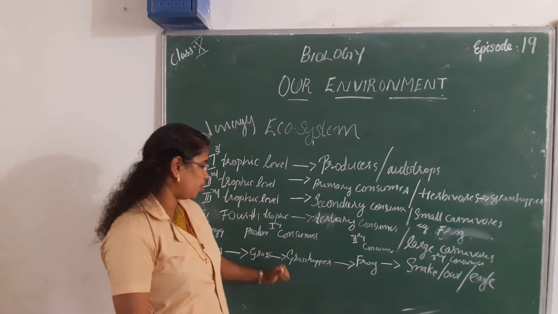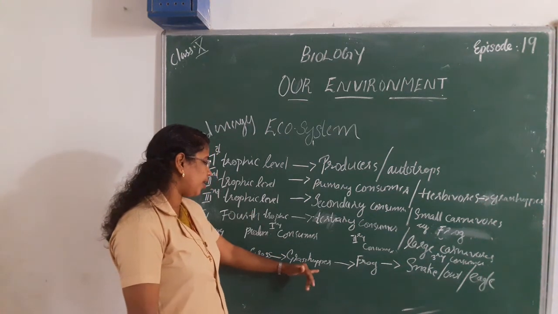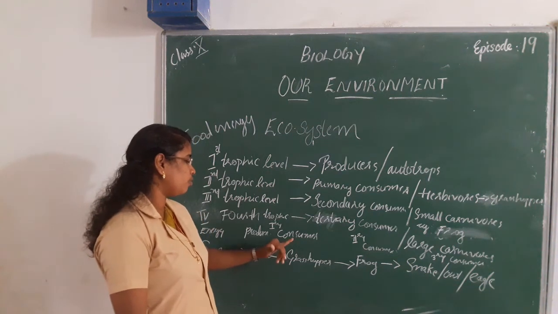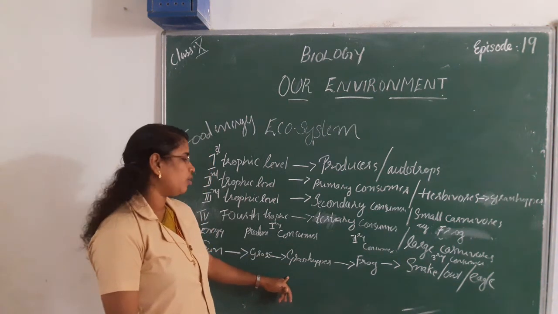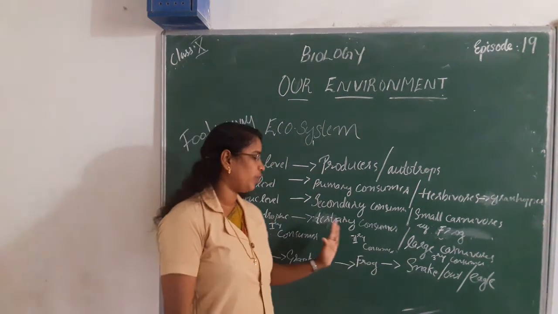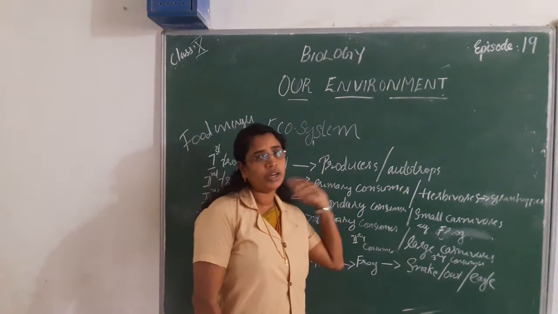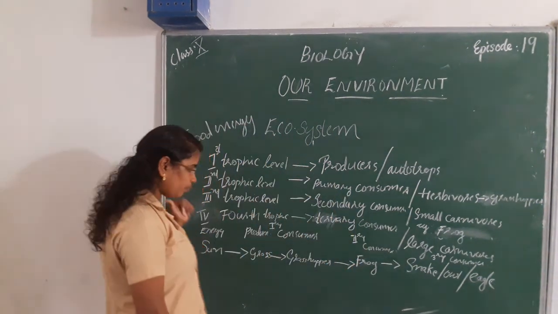Then it goes to the next trophic level, that is plant-eating animals like grasshoppers. Next, grasshoppers are eaten by frogs and some amount of energy will pass to the next step, the final step of tertiary consumers.